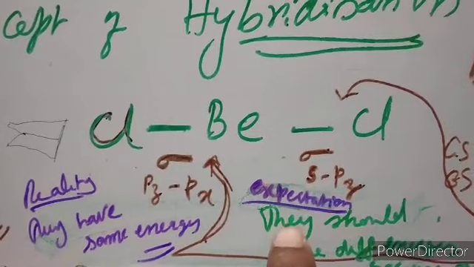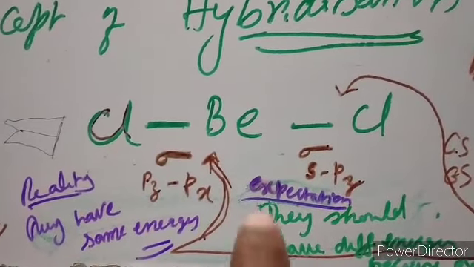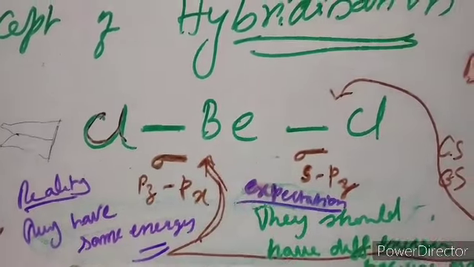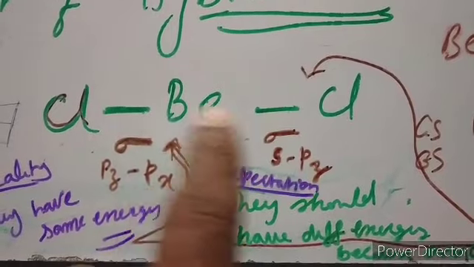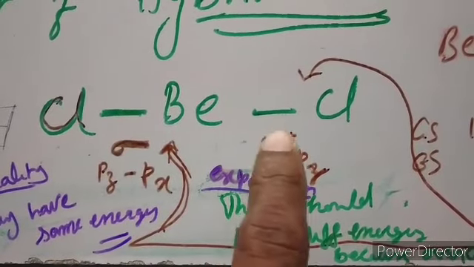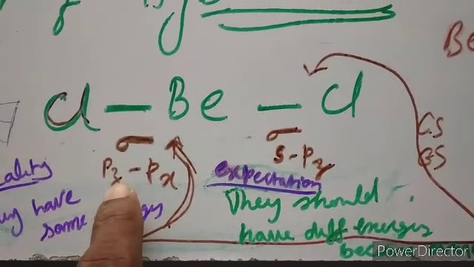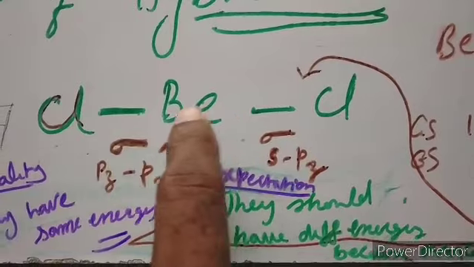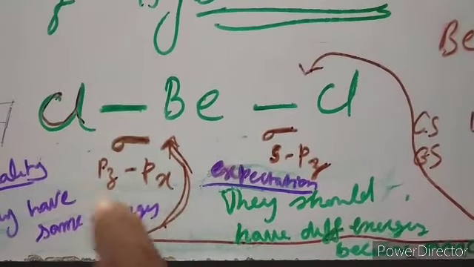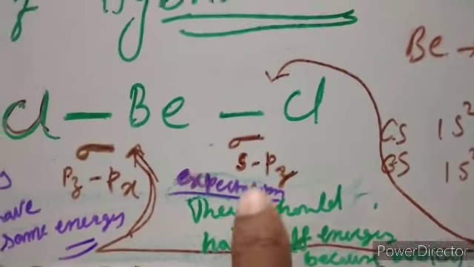We expected that as they are single bonds, they should have the same energy. But they are made up of different types of overlapping, here s and pz, and there pz and px. Therefore, they are formed because of the overlap of different types of orbitals, and their energy should be different, that we expect.